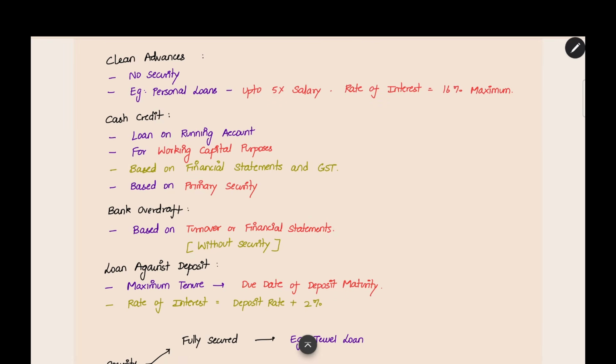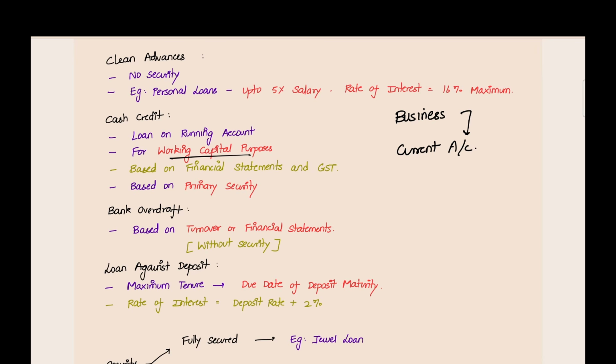And then cash credit and overdraft. These are mainly used by businesses for working capital loans and short-term liquidity positions. For that they use both these facilities. For this you need to have a current account for availing cash credit. Businesses will have a current account and they can get cash credit from banks. This cash credit is primarily taken for working capital purposes, for short-term financing. They will not get any long-term loan by using cash credit.